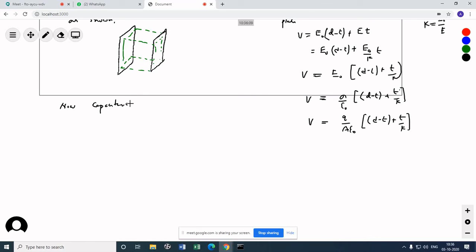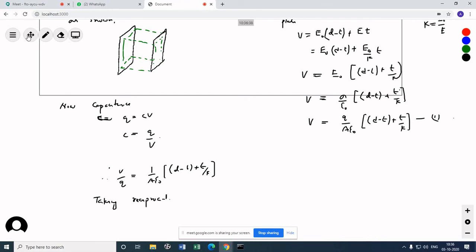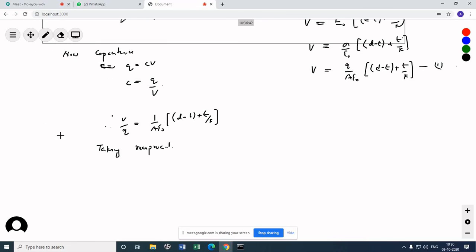Q equals CV we know, and C equals Q by V. Therefore, using this equation, V by Q is equal to 1 by A epsilon naught times D minus T plus T by K. Taking reciprocal, I can write this as Q by V is equal to epsilon naught A by D minus T plus T by K, or we can write this as C. Now cases.